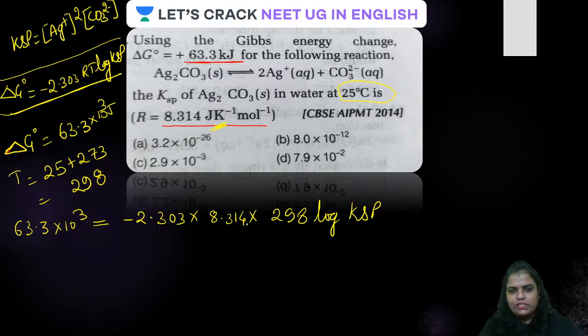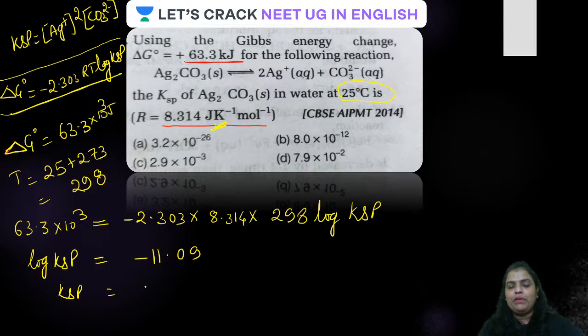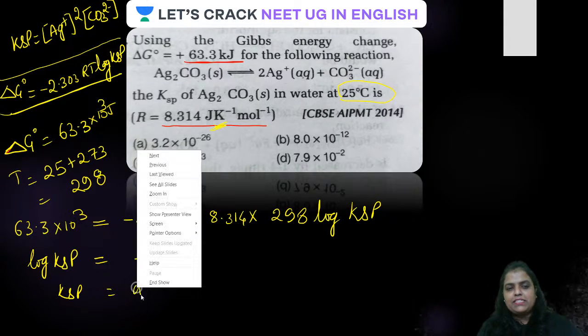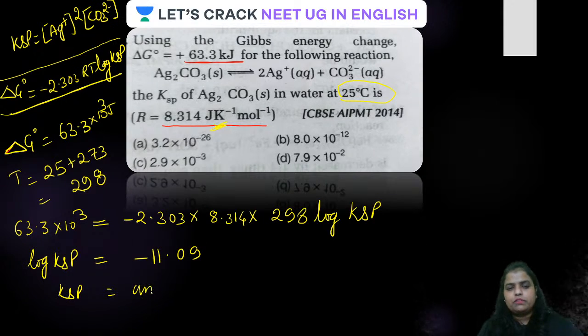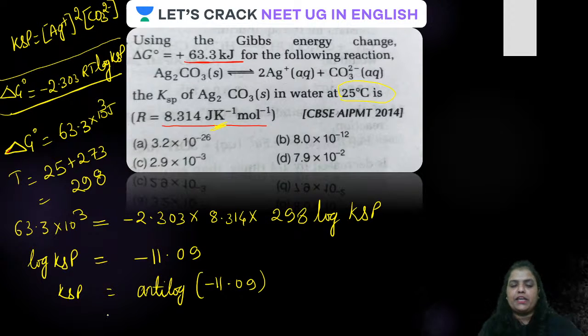When you bring all these to the left hand side, you get the value of log KSP is going to be equal to minus 11.09. Okay, all done. Now KSP will be what? Yes, anti-log. It will be anti-log of minus 11.09.